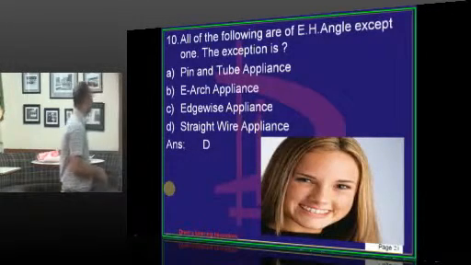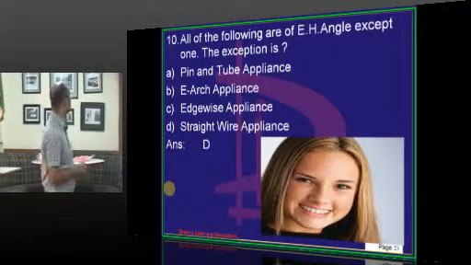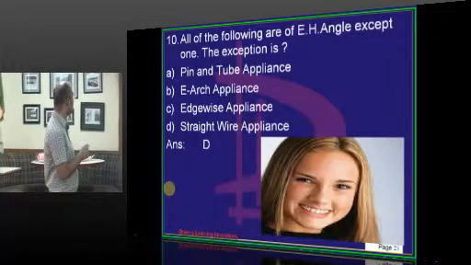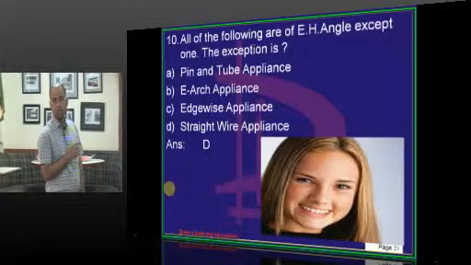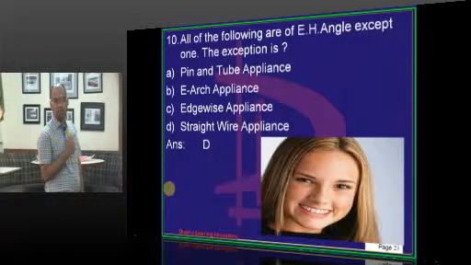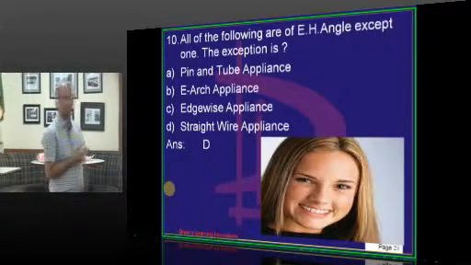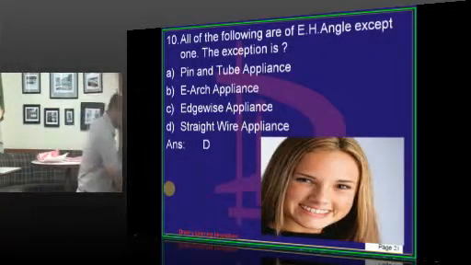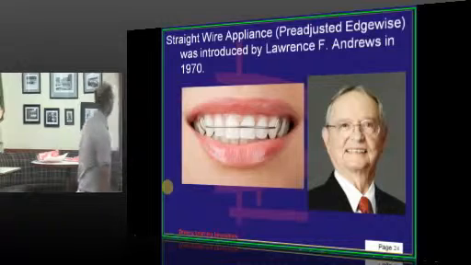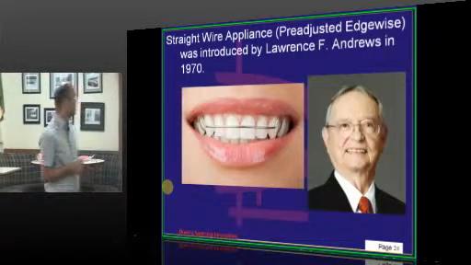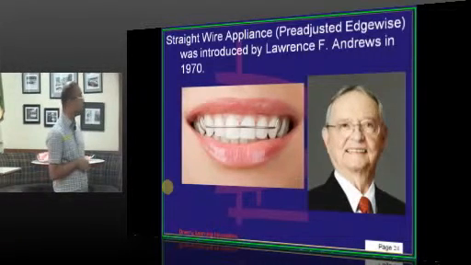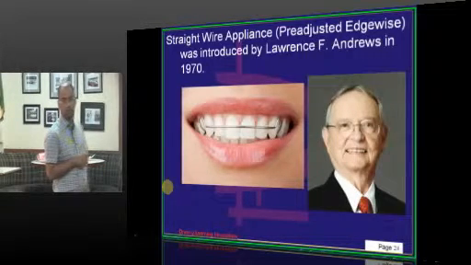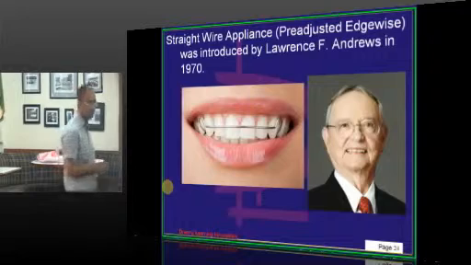All of the following are Angle's contributions except one. As I told earlier, pin and tube, E-arch and edgewise were all contributions of Edward H. Angle. Straight wire is the contribution of Larry Andrews. The straight wire appliance or pre-adjusted appliance was introduced by Andrews in 1970. The same Andrews gave the 6 keys of occlusion.